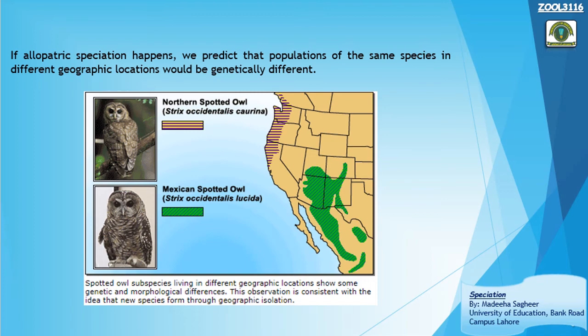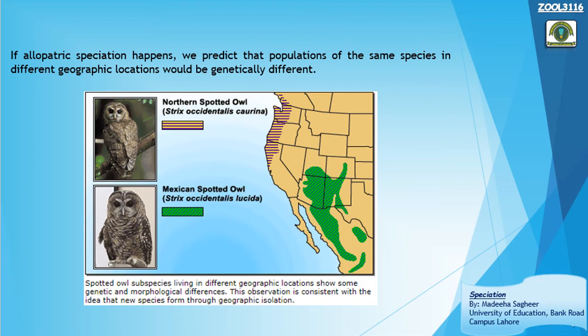Let's read: spotted owl subspecies living in different geographical locations show some genetic and morphological differences. Morphological differences are the apparent differences in the structures. This observation is consistent with the idea that new species form through geographic isolation.